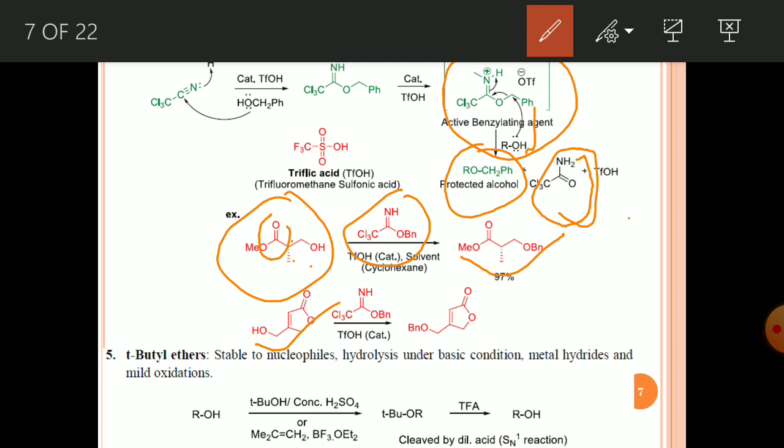The fifth one is tertiary butyl ether. Tertiary butyl protection you can prepare by using tertiary butanol and sulfuric acid, and another method is to use this olefin under acid condition. So you will get the tertiary butyl protected alcohol, and if you use any acid, you can get deprotection and you will get the OH.